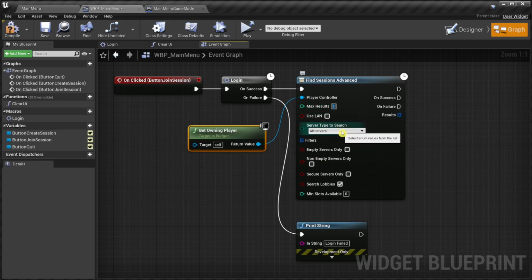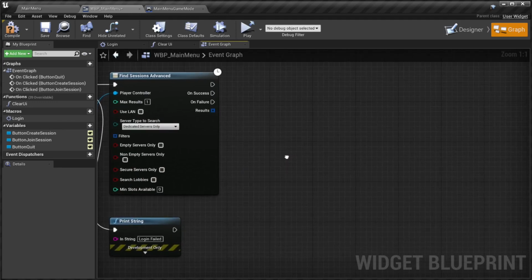Now watch out, this is different from Steam. We need to select dedicated servers only as server type, even though we are not trying to find dedicated servers. This is because the session filters of EOS are not compatible to the filters used with Steam. Okay, and since we disabled lobbies when creating the session, we are also not searching for lobbies, so we disable this parameter. And on failure, again, we print an error.